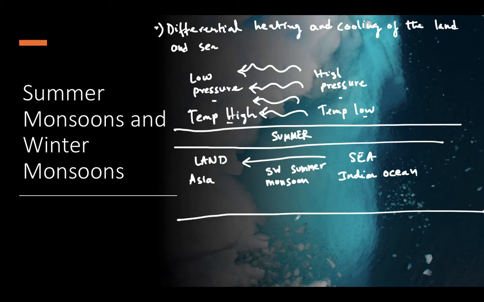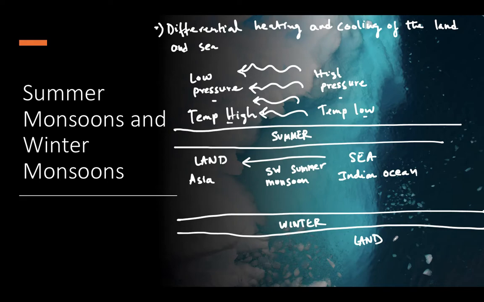Now, in winter time, just see, the temperature of land is less. Temperature is less means land is in high pressure. And in the sea part or the ocean part, the temperature is high. So it is a low pressure zone. Clear? So in winter season, the winds blow from land to sea, and just because the winds blow from land to sea, they don't have that moisture and they don't have the condition for producing rain. So they are incapable of producing rain.